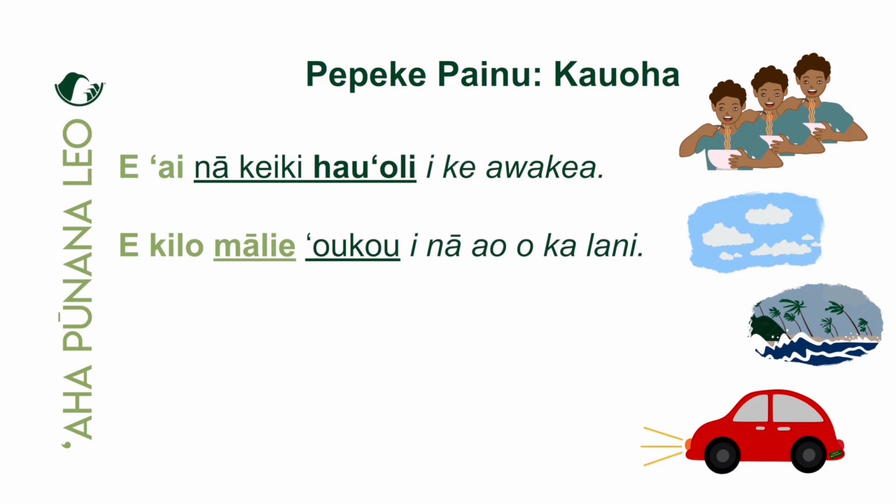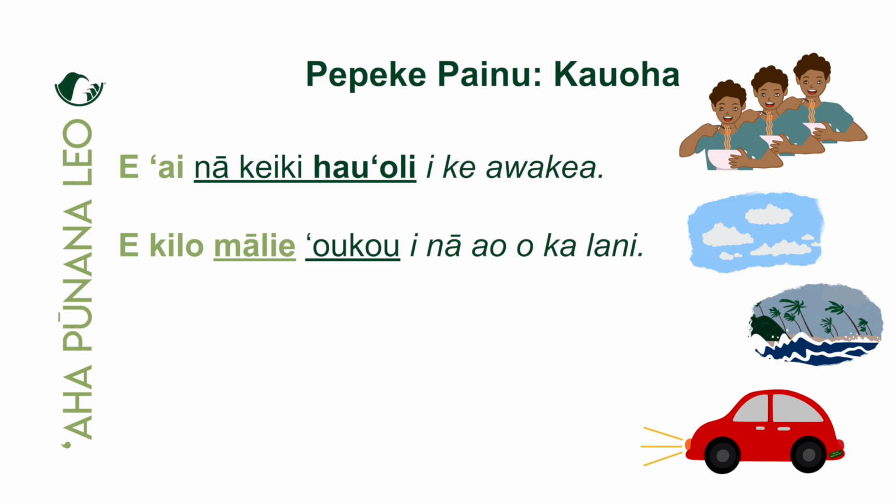What do we want them to kilo ma'alie? Na ao, and we have an image of clouds belonging to where, or of where? O ka lani. Yeah. Clouds in the sky, or the clouds of the sky, or the clouds of the heavens. Okay, so we're telling a group of people, three or more, not just to observe, but kilo ma'alie, to calmly observe na ao o ka lani. Yeah, the clouds in the heavens or of the heavens. Okay, maika'i loa. I think you guys are getting this. So now we're seeing an example of ma'alie being the kahulu in the po'o position describing the verb kilo.